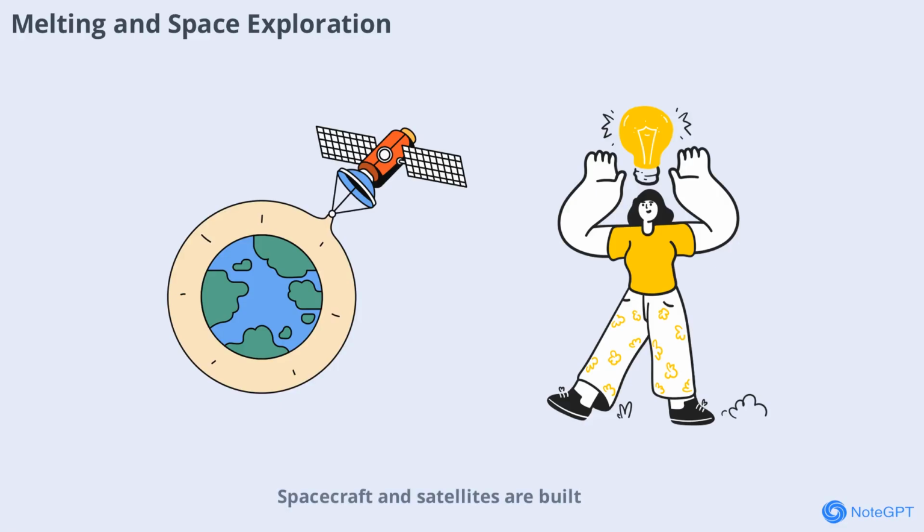Spacecraft and satellites are built using materials that withstand extreme temperatures, including melting and freezing. Engineers carefully select metals and ceramics with the right melting points to ensure safety and performance in space. Melting technology helps us reach for the stars.